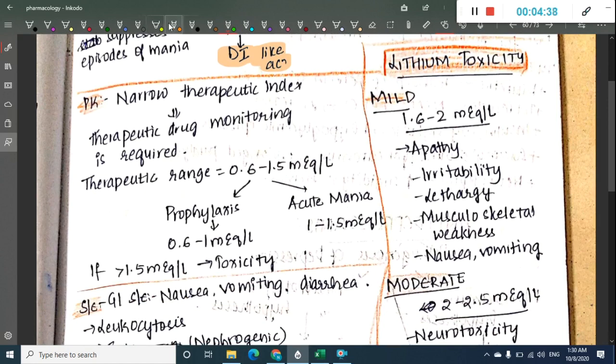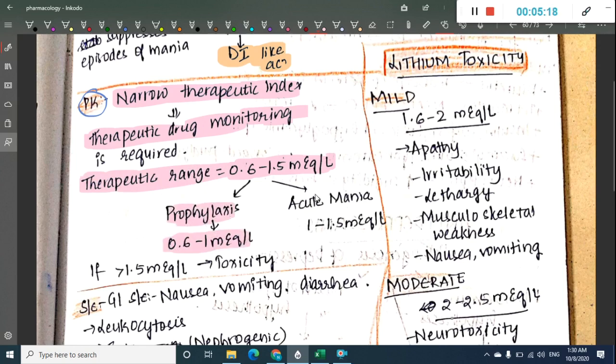Then what about the pharmacokinetics? The most important thing is that lithium has a narrow therapeutic index, and because of this narrow therapeutic index, therapeutic drug monitoring is very important in lithium. The therapeutic range of lithium is 0.6 to 1.5 milliequivalents per liter. So what is the dosage for prophylaxis of lithium?